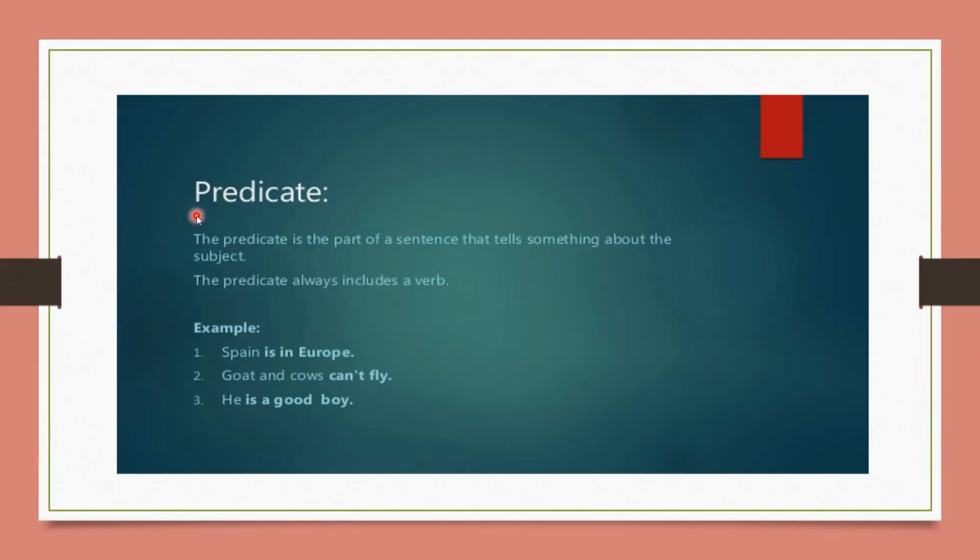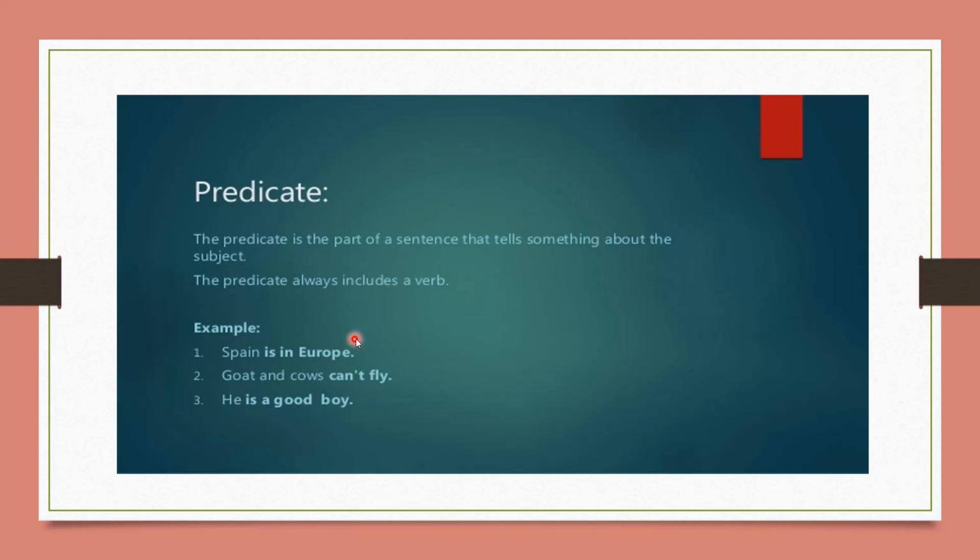Next is predicate. Predicate is the part of a sentence that tells something about the subject. As we have seen in the first example, the predicate always includes a verb. For example, Spain is in Europe. What do you see in this sentence?